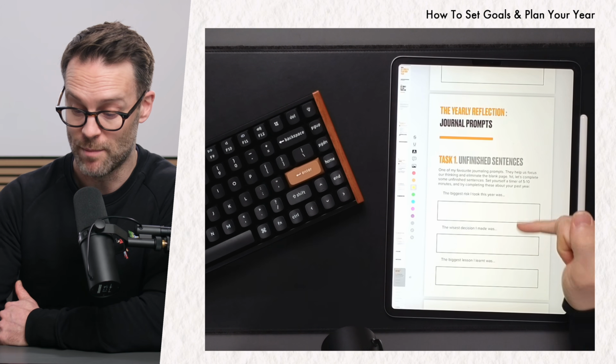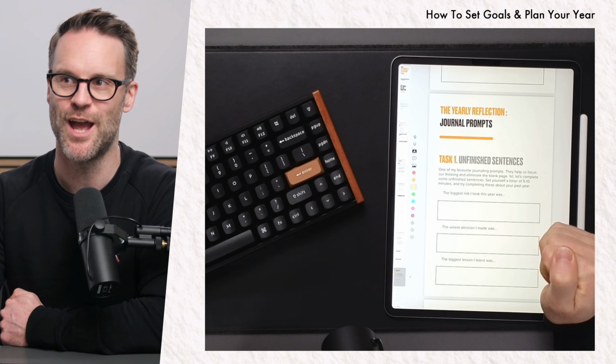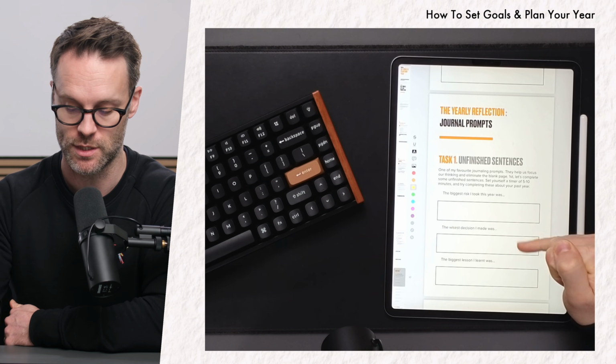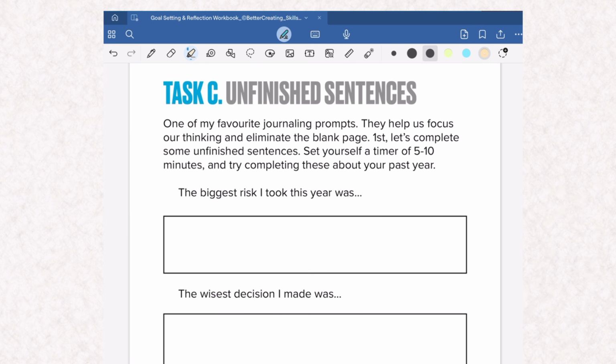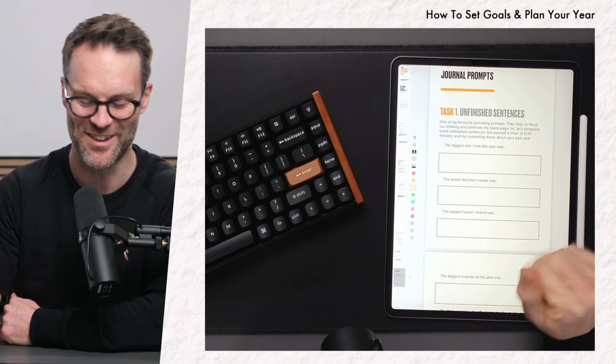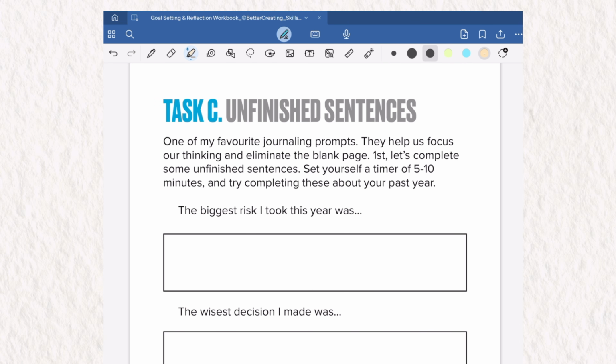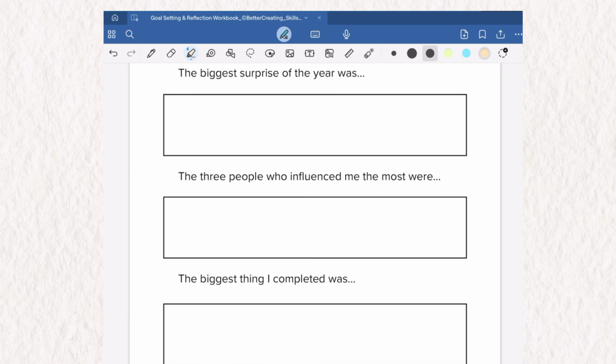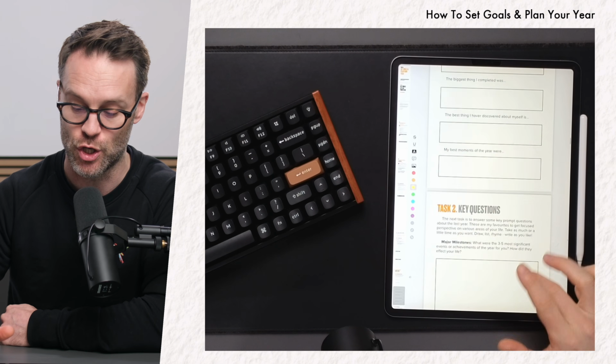So for example, it might be, I think my biggest risk I took this year was probably investing a lot of money in some help, which really made a difference. The wisest decision I made, going on holiday, I don't know. Anyway, you get the idea. You can go through the biggest surprise of the year, the 3 people who influenced me the most. So there's a bunch of other stuff in this that I think could be really lovely.